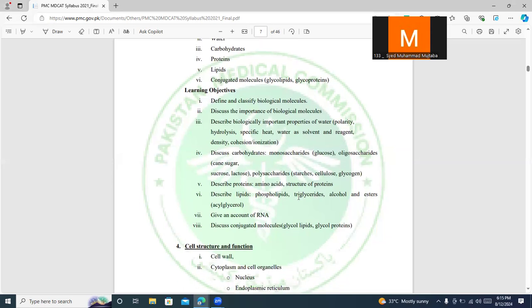Now I come to the lipids. In lipids, you need to know that triglycerides are basically a fat reserve in the body, as well as the chemical composition of each of them.